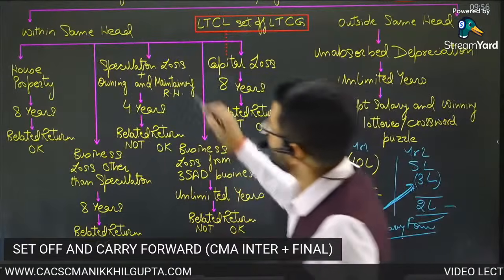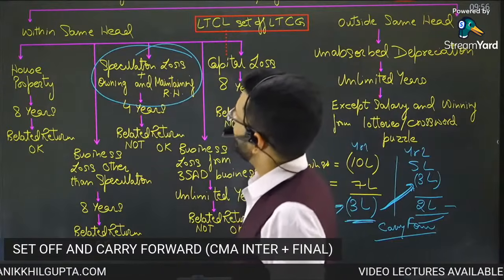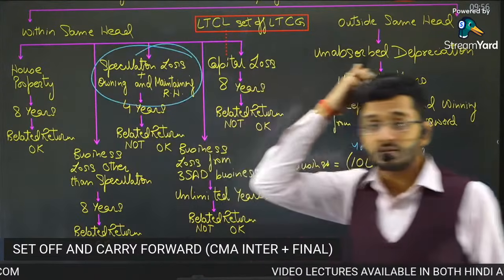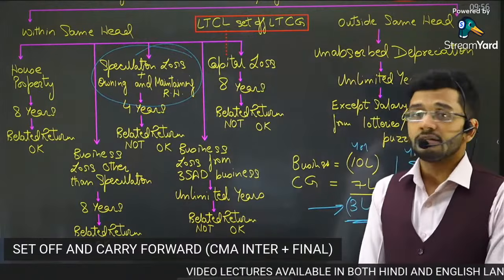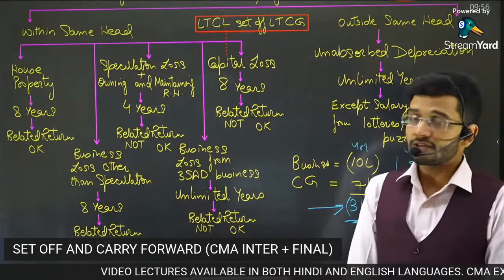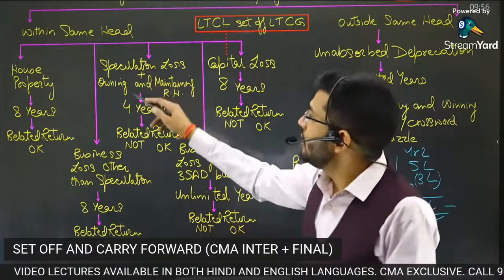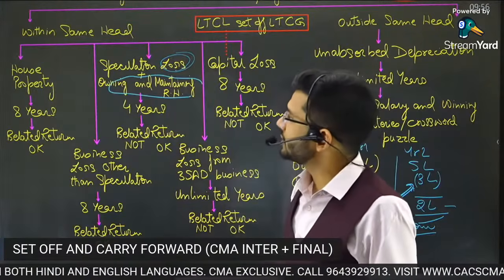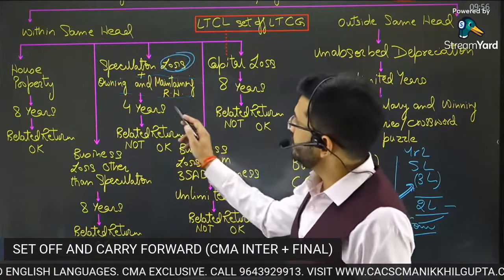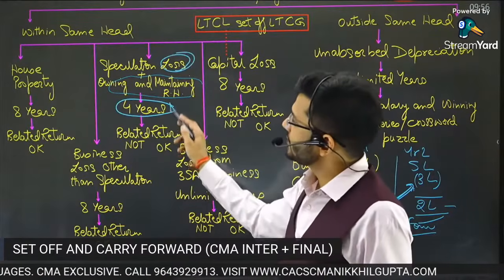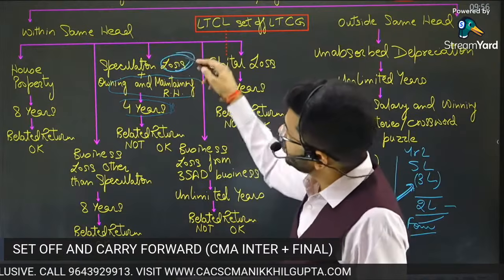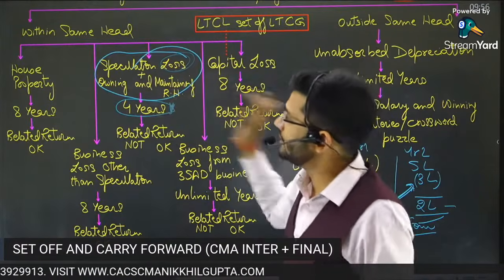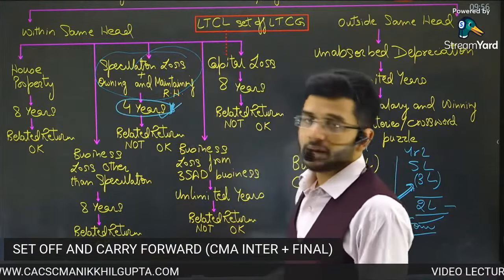Next is speculation loss or owning and maintaining race horses. If you are into business of speculation, I've already discussed the definition of speculation in the earlier part of this lecture. If you are into speculation business or owning and maintaining race horses, and you incur loss from that source, then that can be carried forward only till 4 years. It can be adjusted only against income of speculation and owning and maintaining race horses.